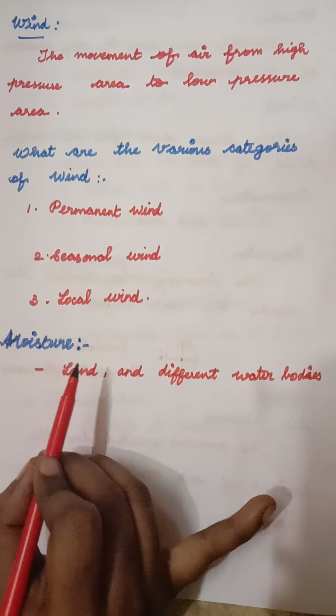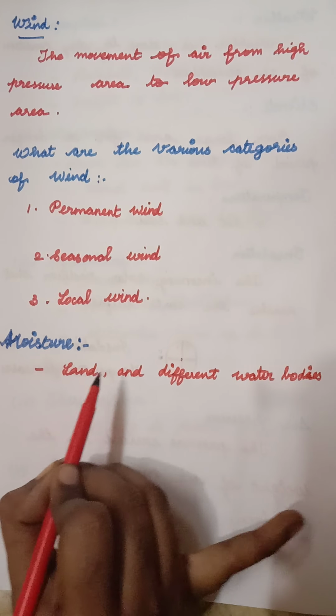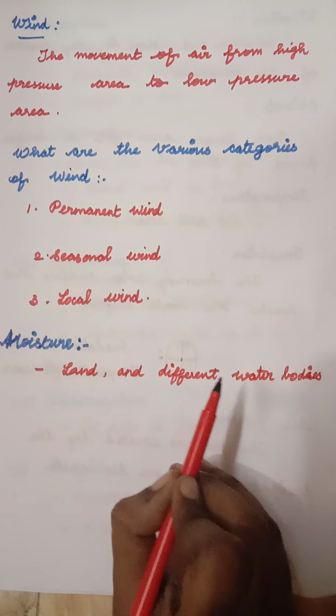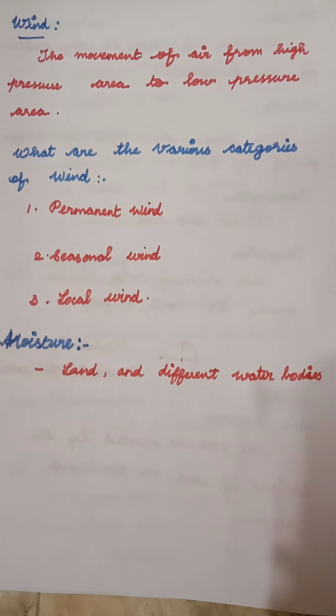The moisture that is present in the air is known as humidity.